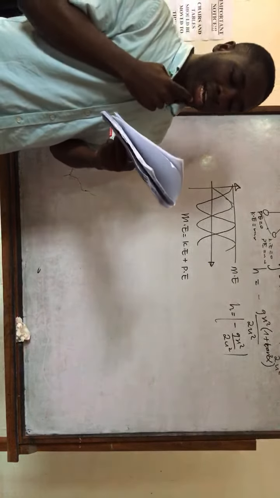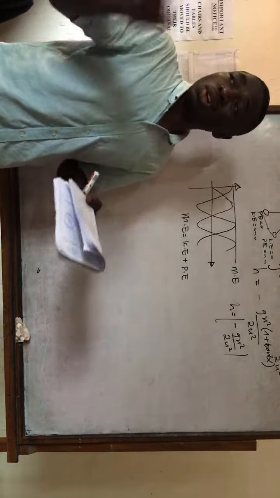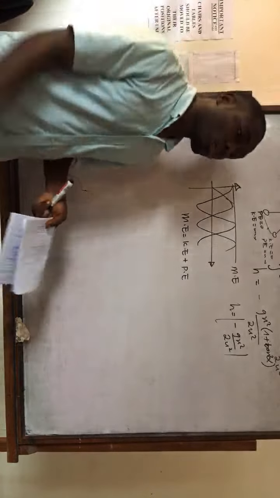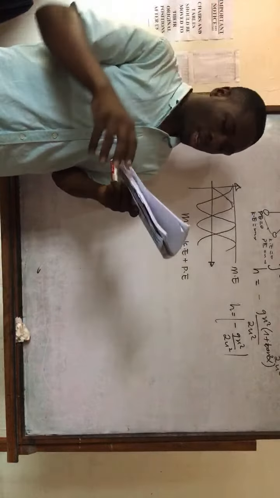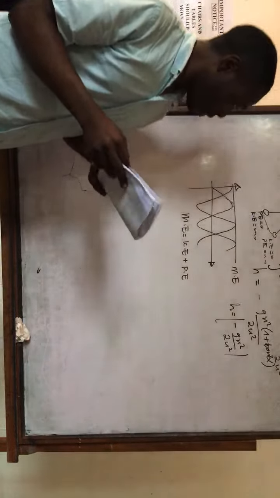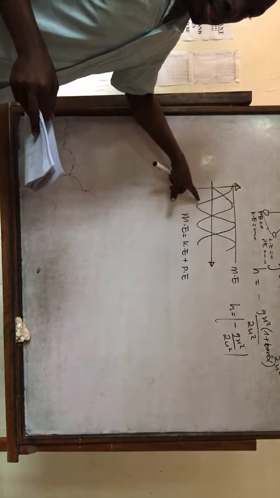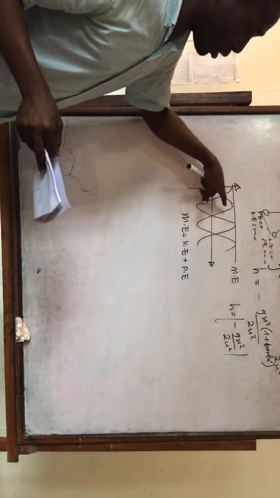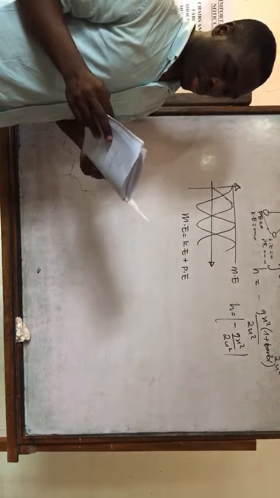Now for a ball that is oscillating in a windy area, if the area is windy, it means that at one moment the energy will increase because the wind will tend to move it. In this one you see the energy is constant, there is no variation in it. Please, I made a mistake here. The energy does not go below the x-axis. It reaches 0 and goes back up to maximum. Energy will not go below the x-axis.